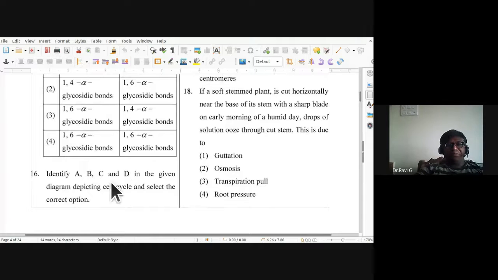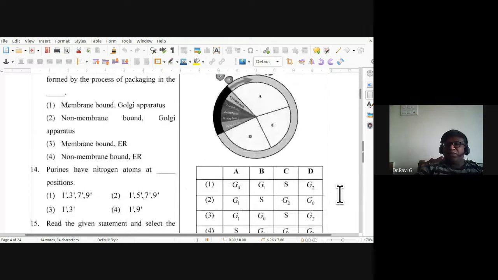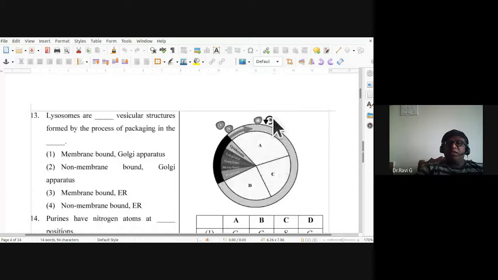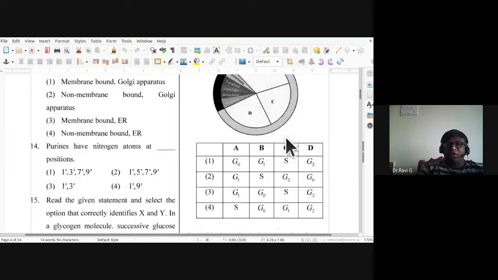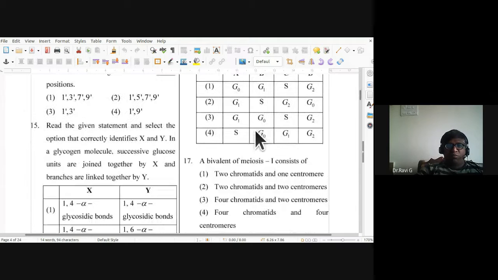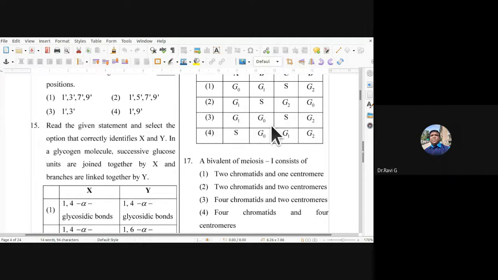16th question, identify A, B, C, and D in the given diagram depicting cell cycle and select the correct option. So you should identify what is A, B, C, and D. See, A represents G1 phase. Then B represents G0 phase. C represents S phase. D represents G2 phase. So third one is the correct option for the 16th question. A represents G1, B represents G0, C represents S, D represents G2.